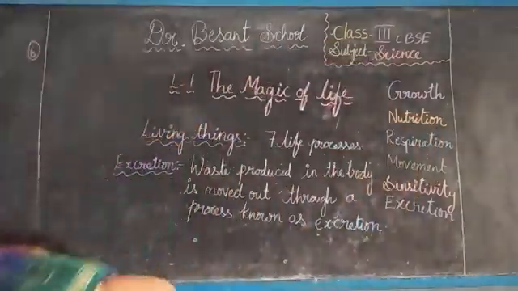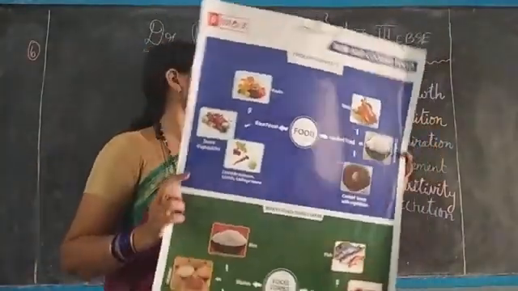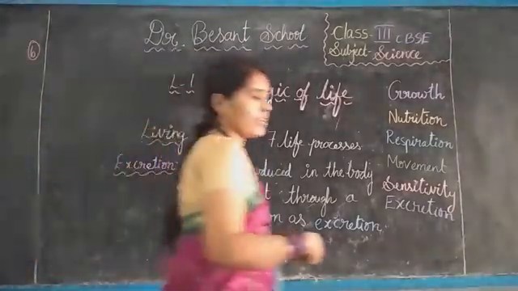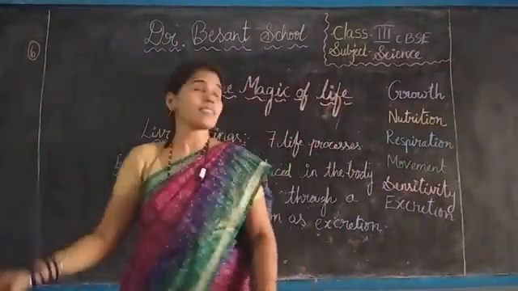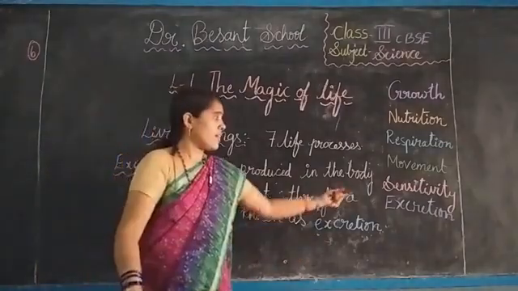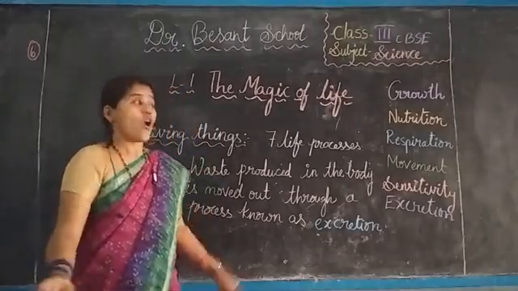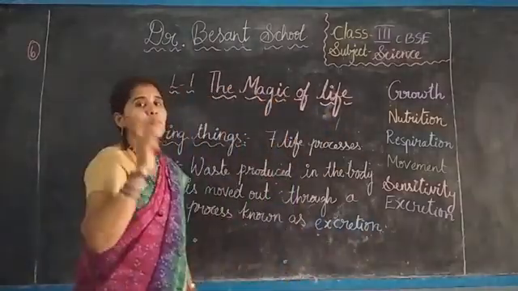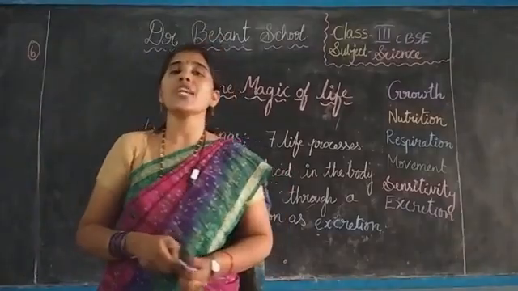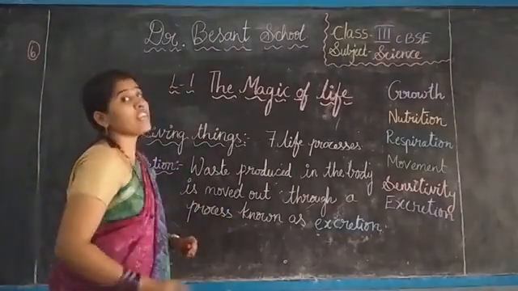The next one you have to take is nutrition, the diet you should take. Next one, respiration. Movement, from one place to another place. Next one, sensitivity. Next, excretion, you can excrete excess amount of water, isn't it? All these things we can see in living things, but one life process is left over, that is the most important characteristic, the difference that distinguishes between living things and non-living things.